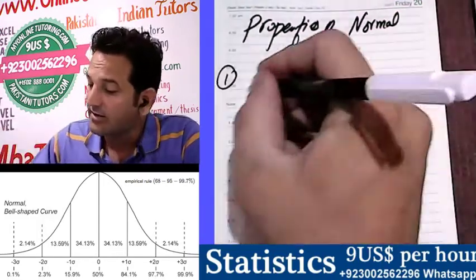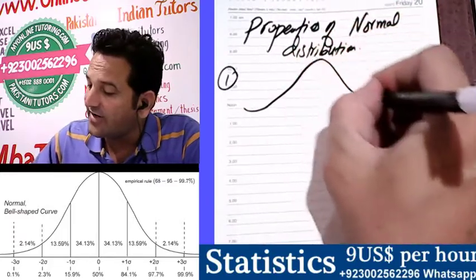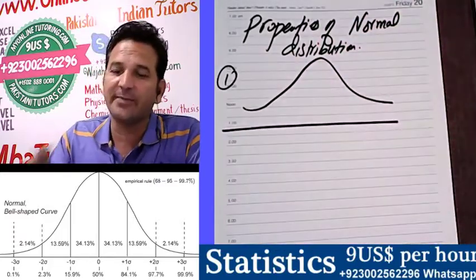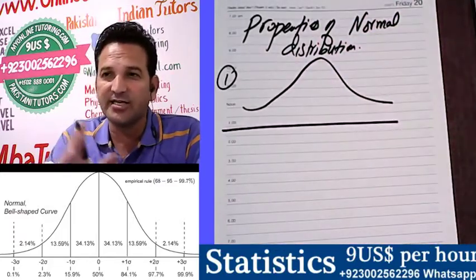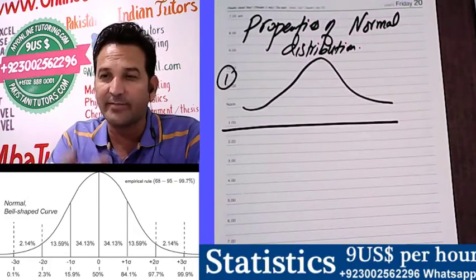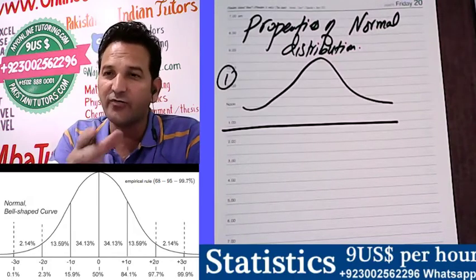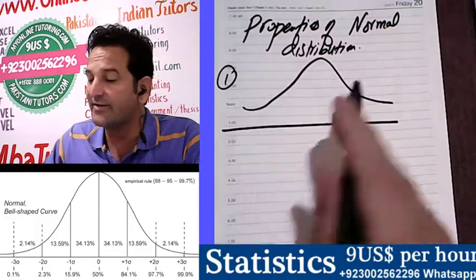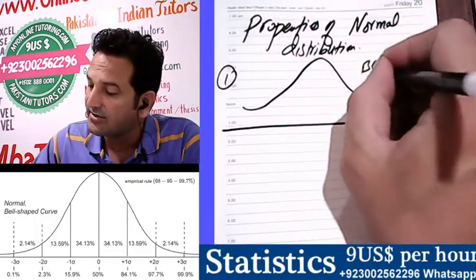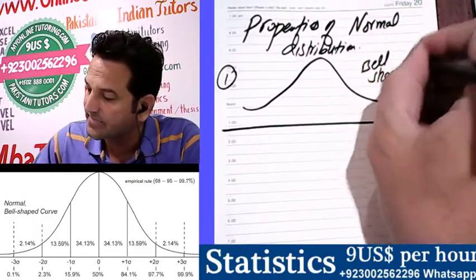So number one, this will always be a bell-shaped curve. Whenever you draw the graph of normally distributed data, you will always find that it is a bell-shaped curve.